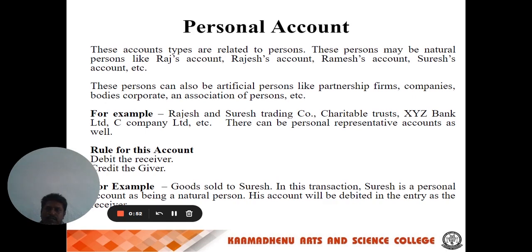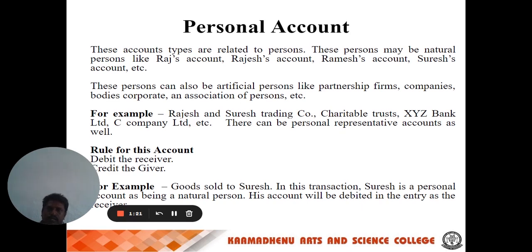The first one is the personal account. The personal account deals with persons, firms, companies, and artificial persons. These are called personal accounts. Any company, any firm, any debtor, any creditor is a personal account.